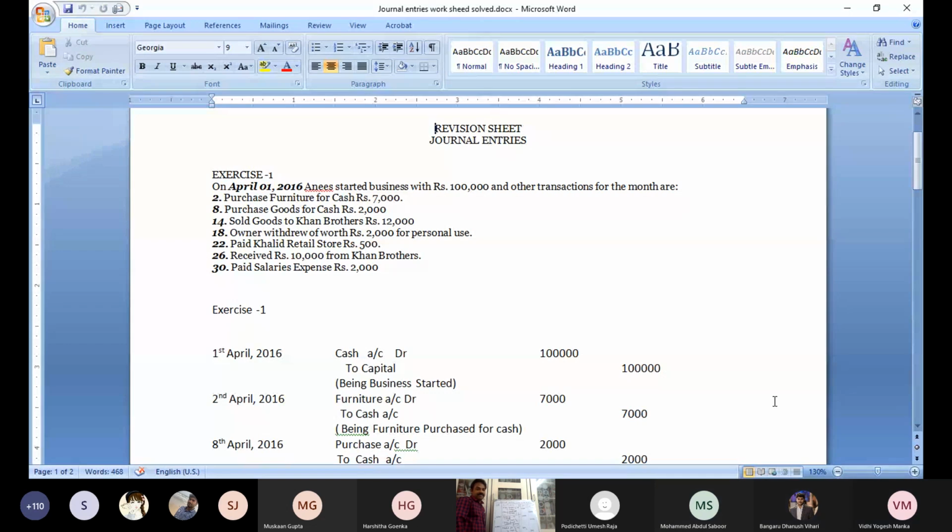Credit. But it didn't specify cash or bank, sir. No problem. You just assume cash; if it is mentioned as a check, then you can assume it as bank. This transaction actually comes under discount allowed. Instead of the 10,000 received, you better write 12,000. Please note, it is a discount. I will explain the next transaction with the discount.